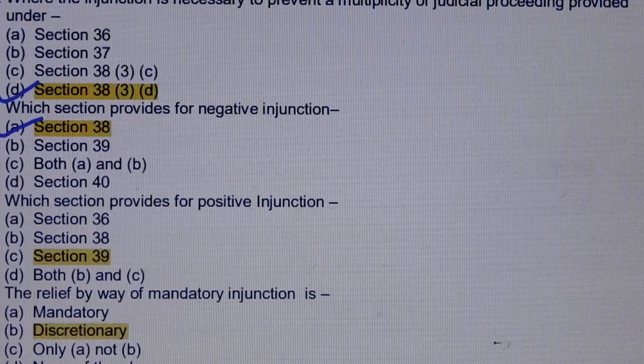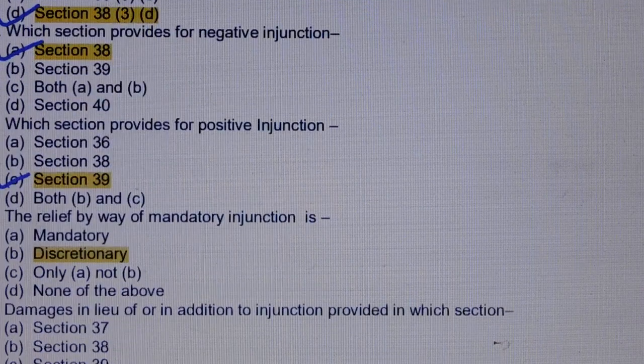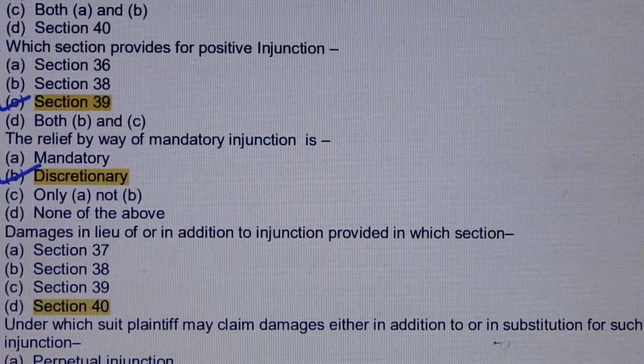Question number 106. Which section provides for positive injunction? Answer is option number C, section 39. Question number 107. The relief by way of mandatory injunction is, answer is option number B, discretionary. Question number 108. Damages in lieu of or in addition to injunction provided in which section? Answer is option number D, section 40.